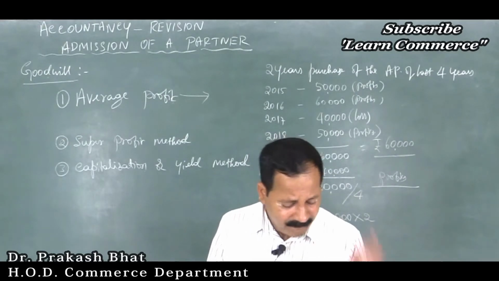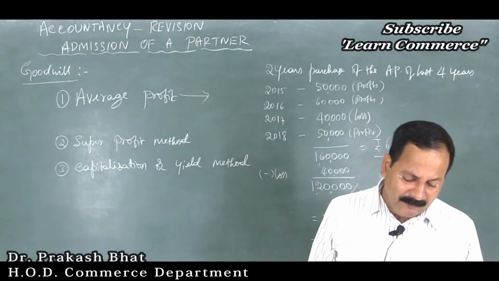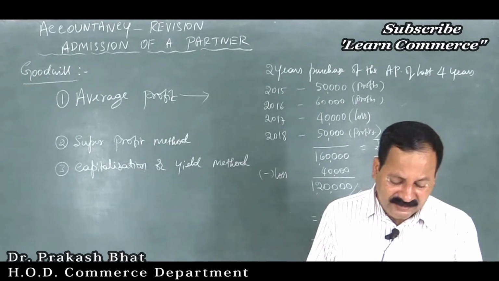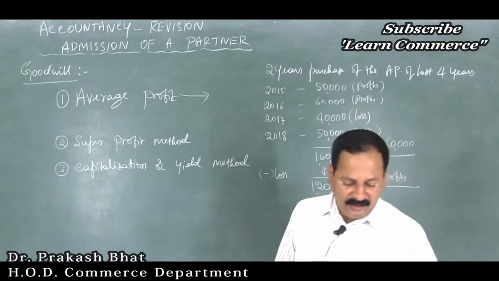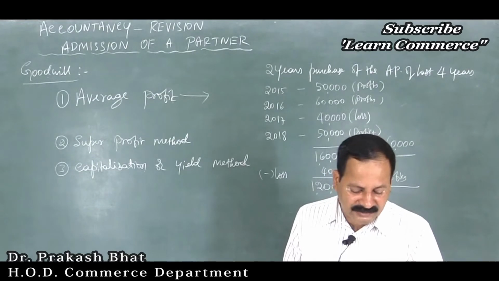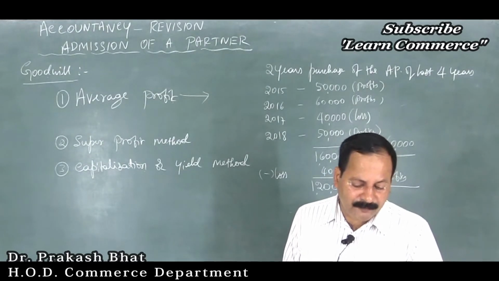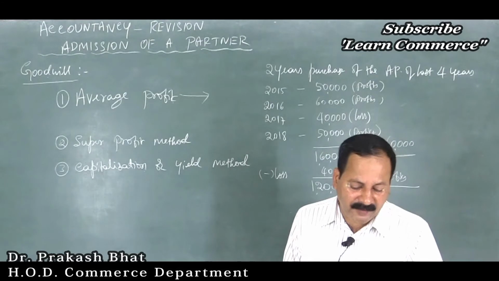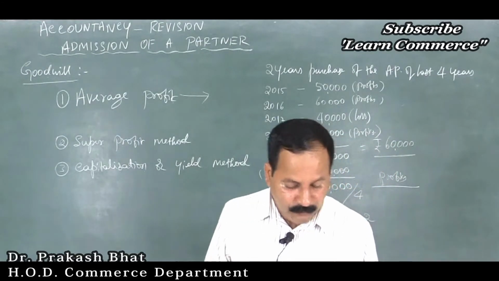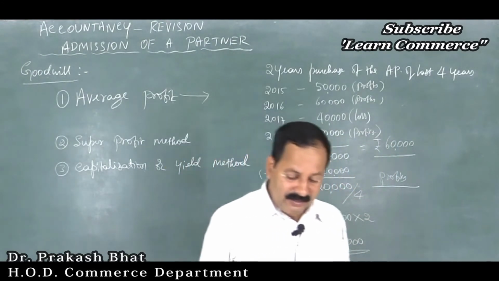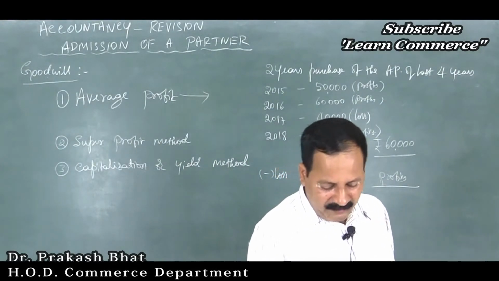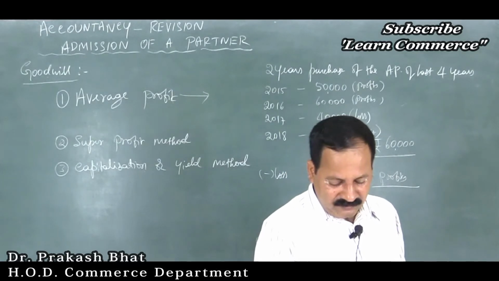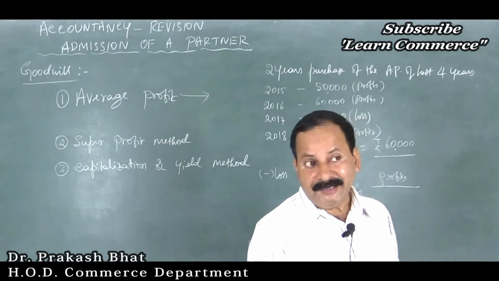That is very simple. Then under the capitalization or yield method, you will calculate goodwill by capitalizing the value of average profits, which you will calculate first. Average profits into 100 divided by normal rate of return. That is the formula for calculating this. I already gave it in the notes. Just go through that. Theory part I think is enough. Have a glance over the reader also.